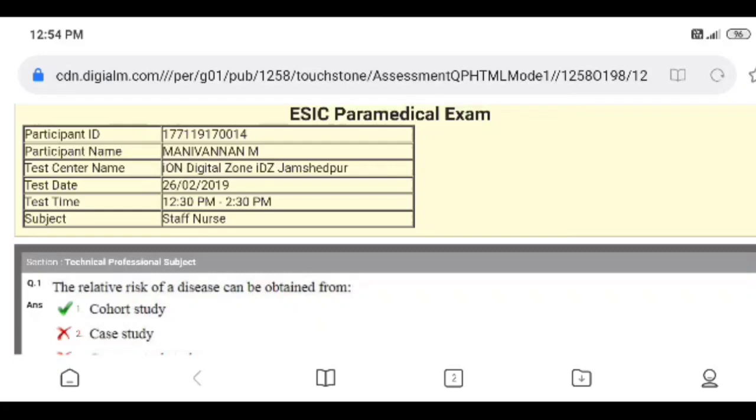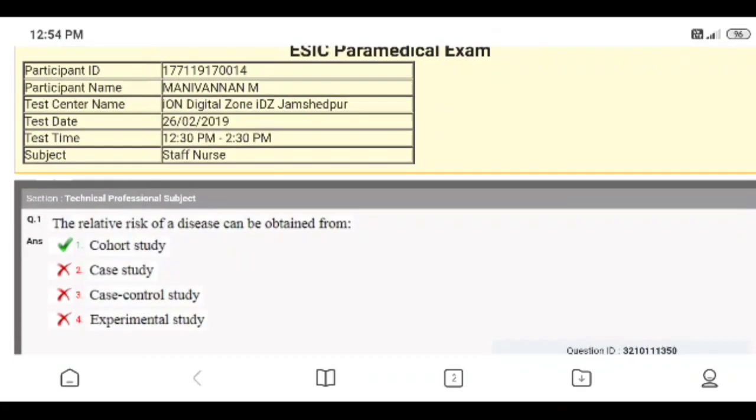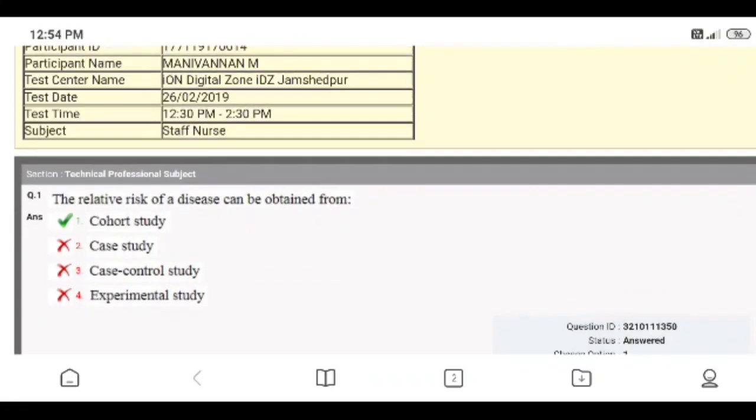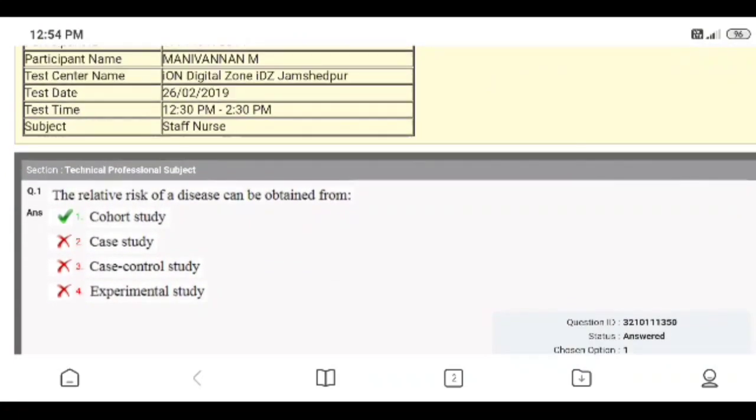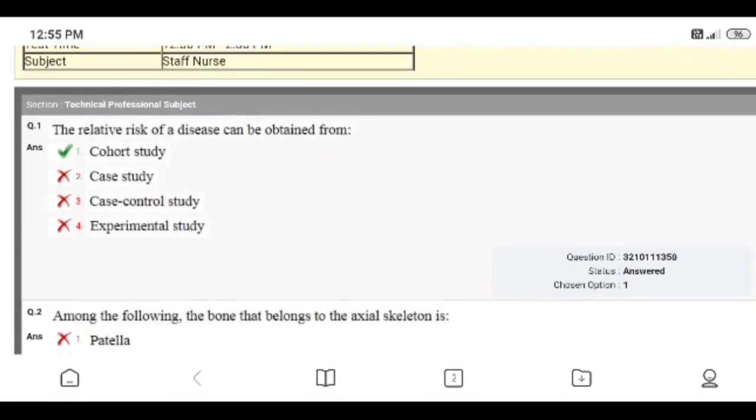You can see here. The exam was conducted on 26/2/2019, and the shift is the second shift, 12:30 p.m. to 2:30 p.m., for the nursing officer staff nurse.